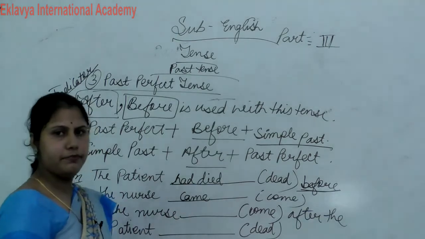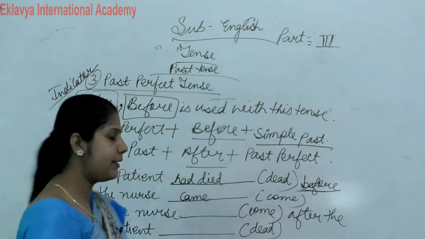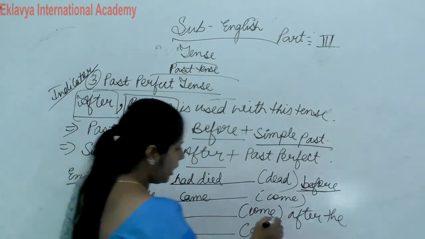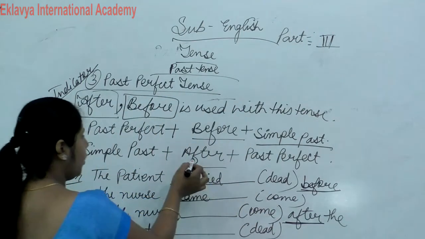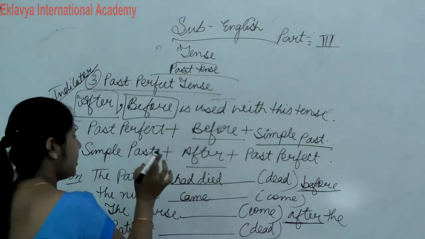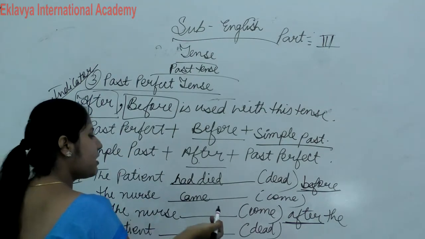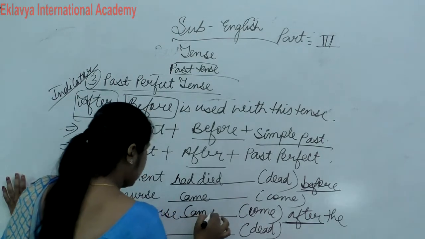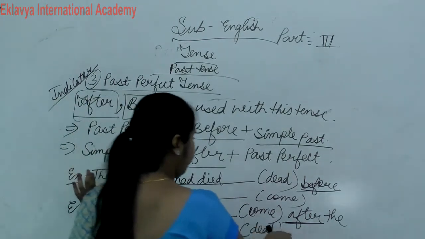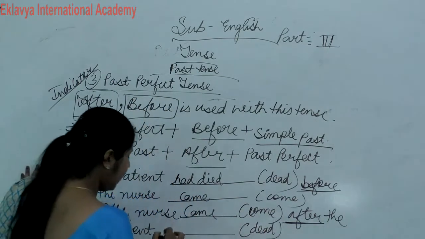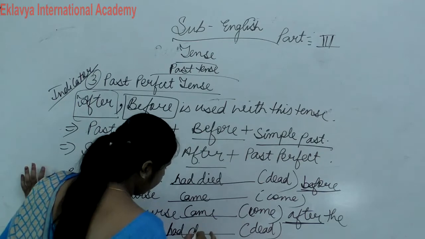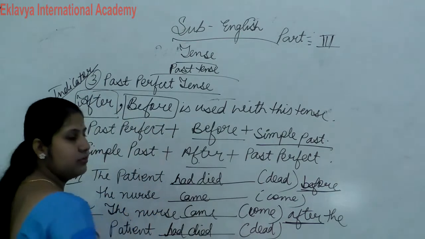Same example, only before and after change is there. So the nurse, here after come. So what we use before after? Simple past. Simple past means come second form is what? Came. So the nurse came after the patient. Past perfect. Patient had died.